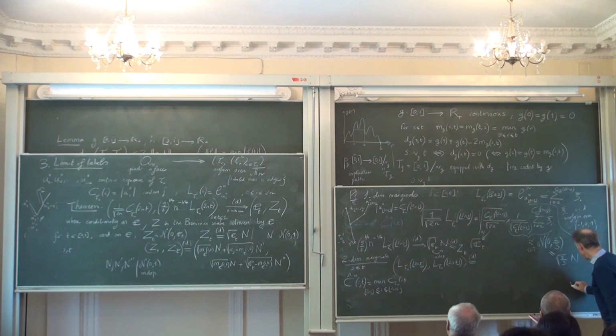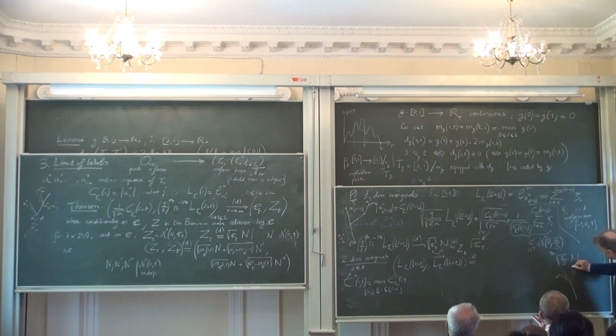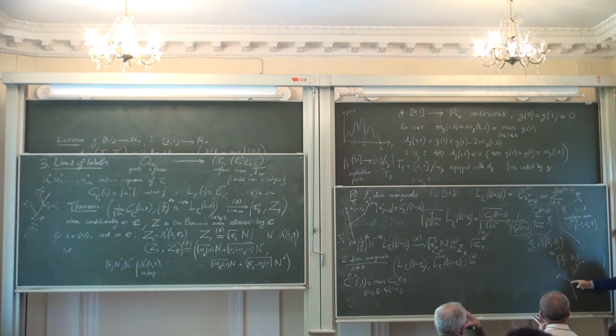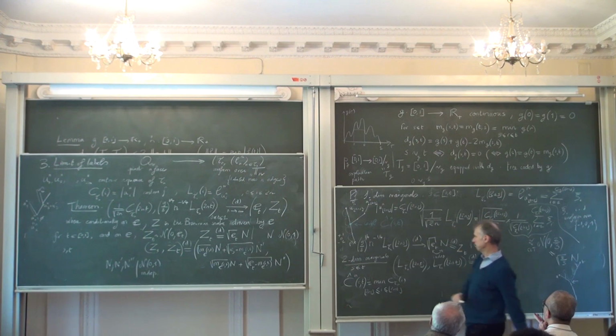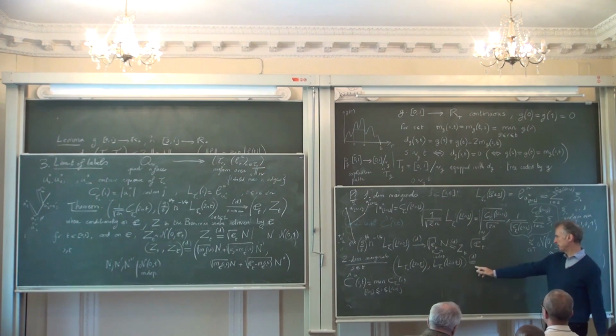Okay? Maybe this is not completely obvious, so let me draw again a picture. When you have your tree, suppose you have a vertex, say A, which is here, a vertex B, which is here. Well, the minimum of the contour function between A and B clearly will correspond to the level of the last common ancestor of A and B, the most recent common ancestor of A and B. Okay? So this level is the minimum of the contour. And this is what I'm using here.